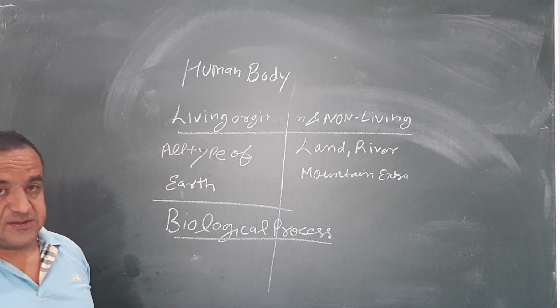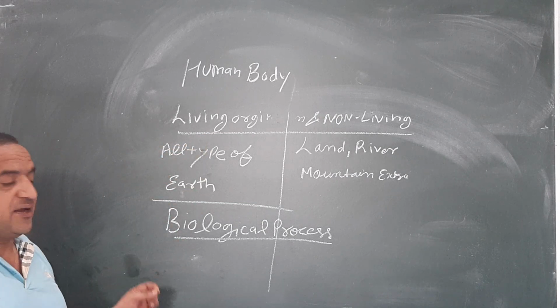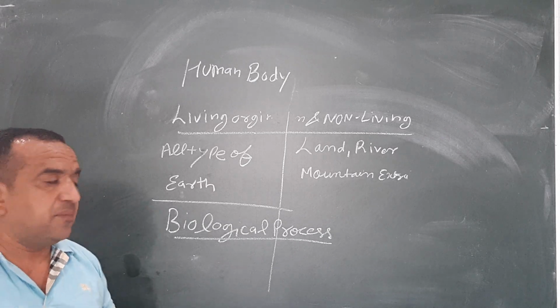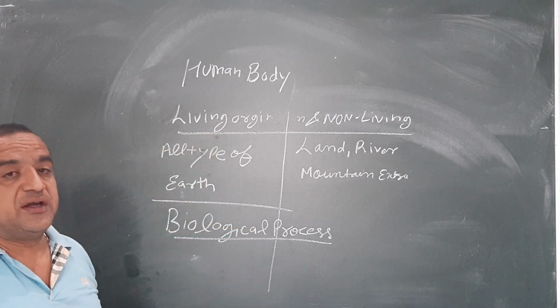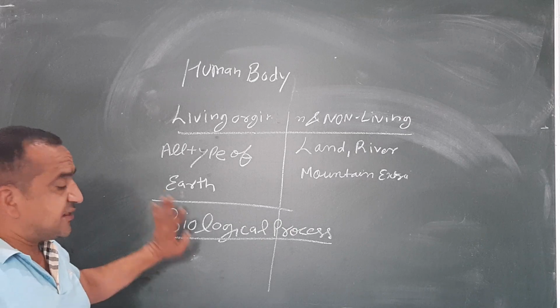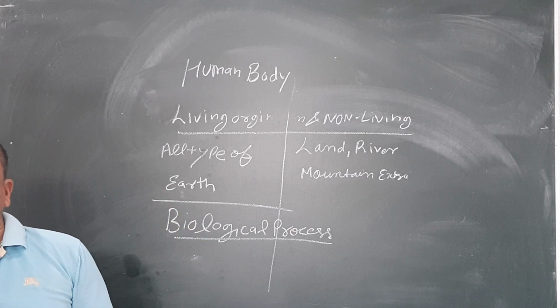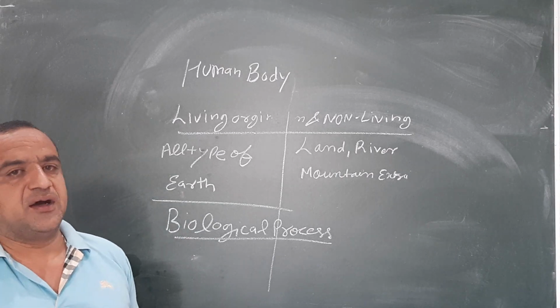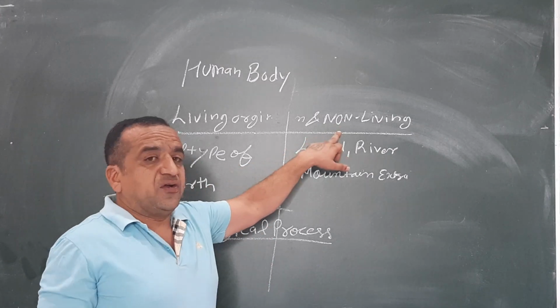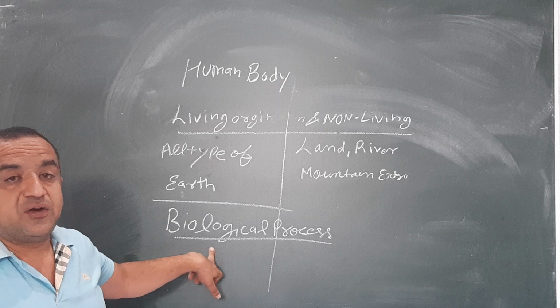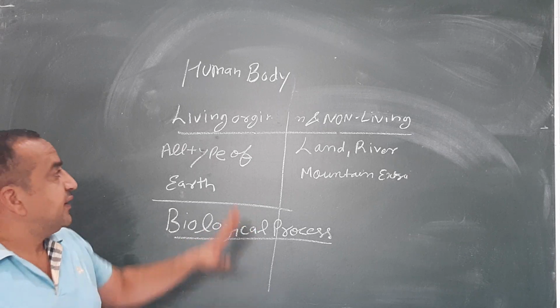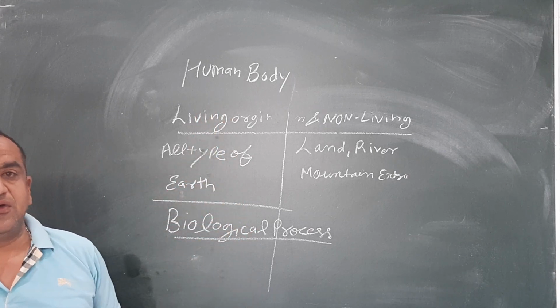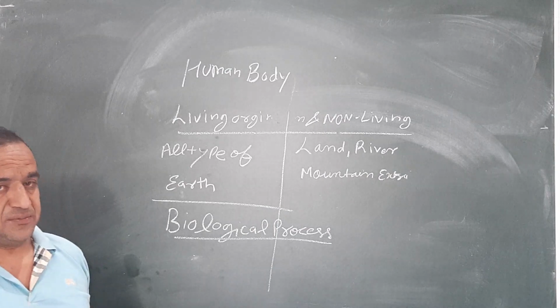The living organism definition is that a biological process is done by the organism. In this way we can find many organisms in the world. And a non-living organism has no biological process. This is the main definition of living and non-living organism.